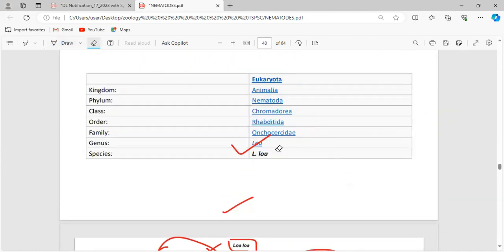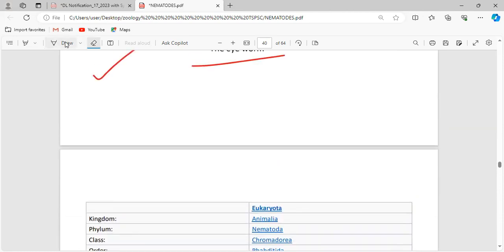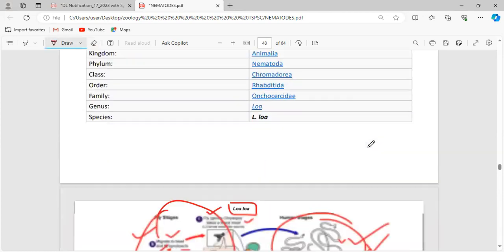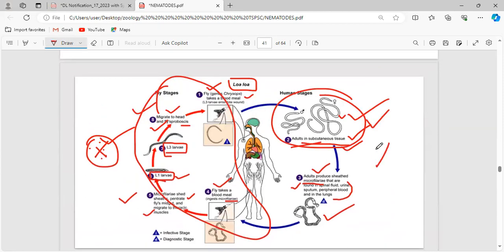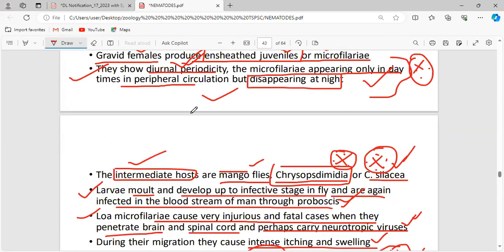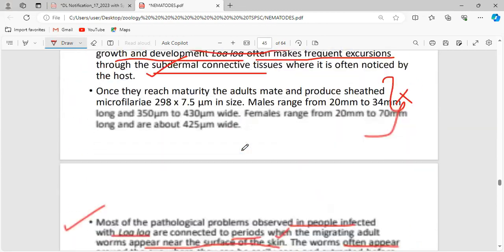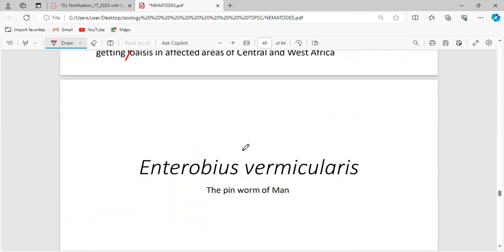And again, what are all the points we have to focus on? What is the second name, that is the common name. And this life cycle is very important. If you know this, there is no need to read all these things. And what is the name of the species? Chrysops species is the fly, which acts as an intermediate host with respect to the eye worm.